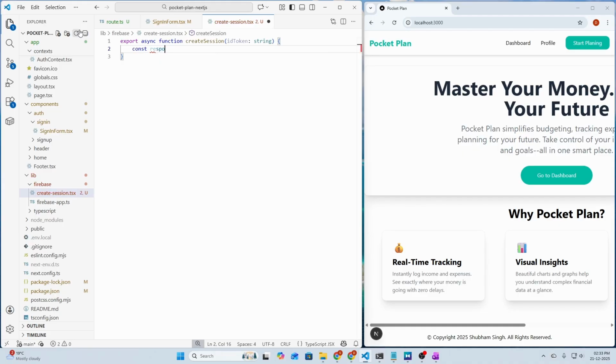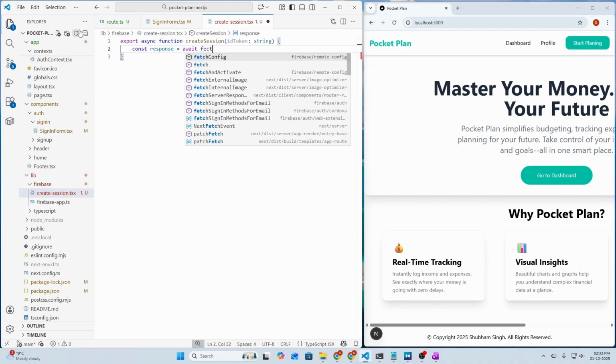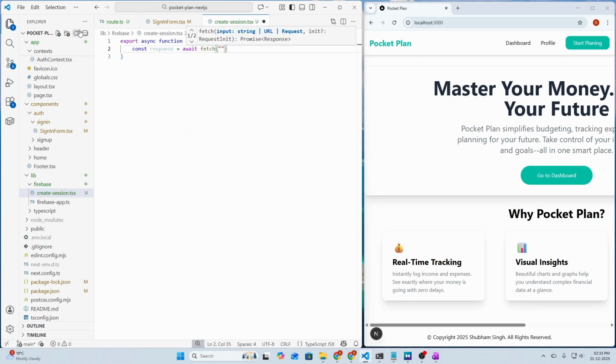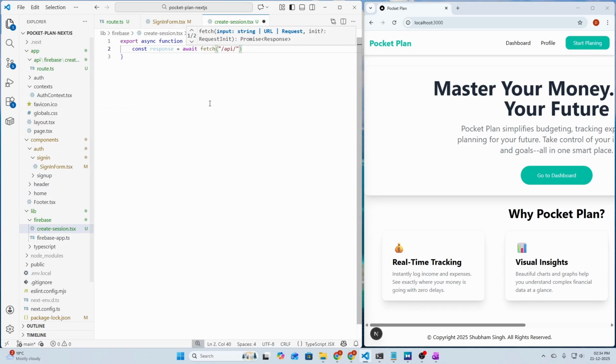So let's call the fetch here. So const response equals await fetch. We need to pass the API route here, so /api/. Let's see what the route was. So /api/firebase/create-session, I think, and then we need to configure this fetch request.